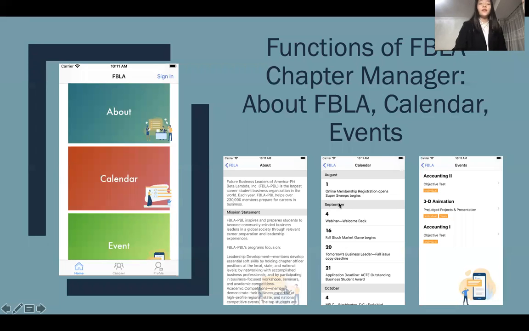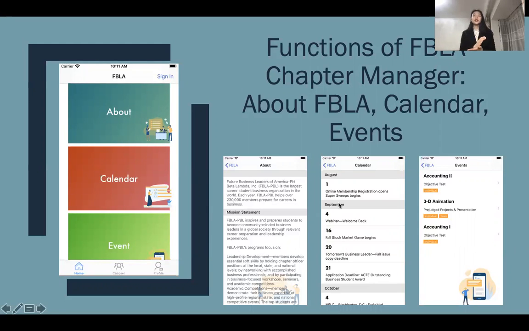To give a thorough demonstration of the application, I will introduce each function of Chapter Manager along with a checklist. The first three are about FBLA, calendar, and competitive and current events. As shown in the picture, when the user clicks on the button About, it will show content according to the FBLA homepage. This enables new chapter members to know more about FBLA and also be clear about their jobs.